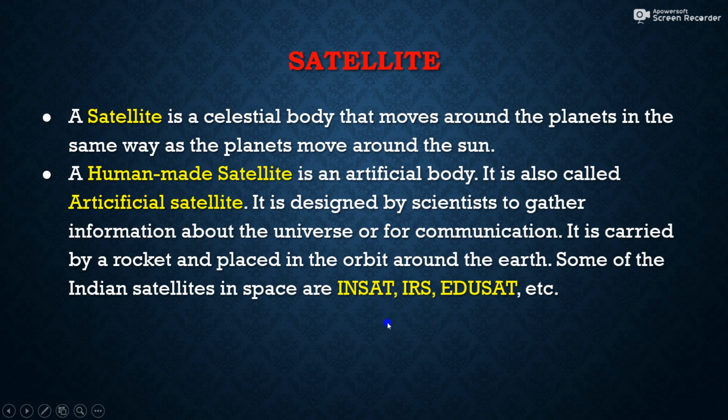These are all different artificial satellites, made by us, carried by a rocket and placed in orbit around the Earth.